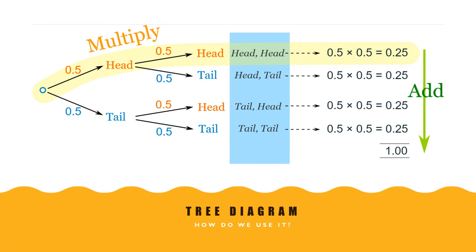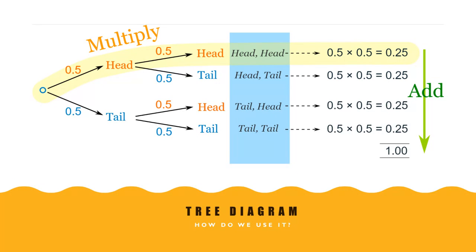Once you flipped one coin, and if you flip another coin, what happens? Again, you have 50% chance of getting head and another 50% chance of getting tail. So if in the first flip you got a tail, and you flip again, you have 50% of getting head and 50% of getting tail. So this is the complete tree diagram.